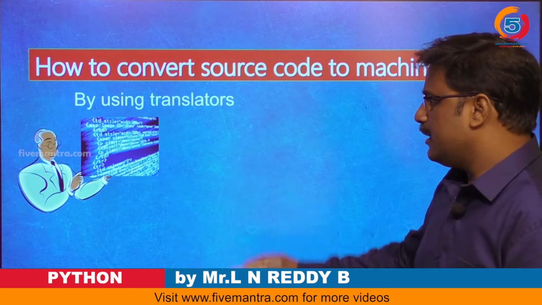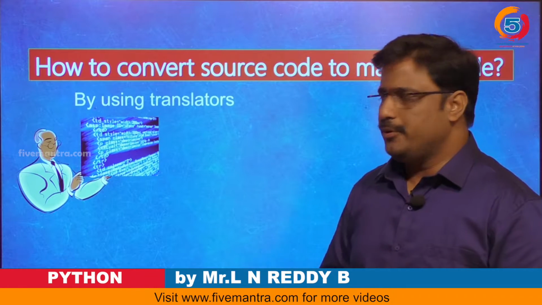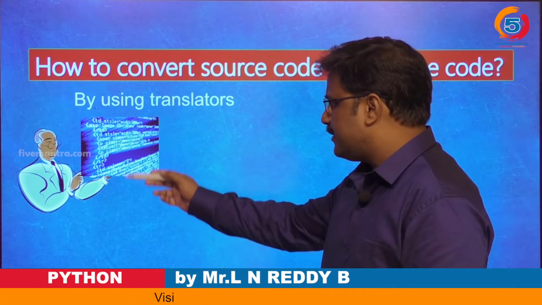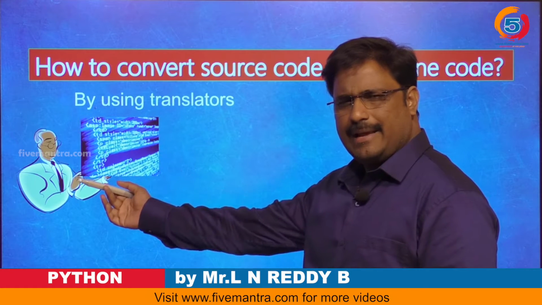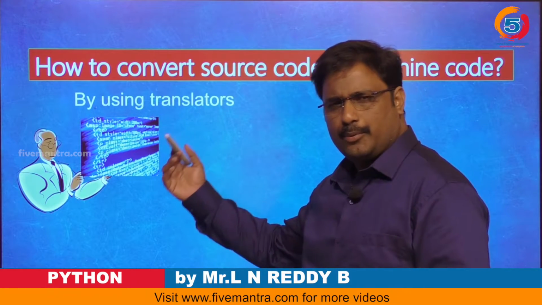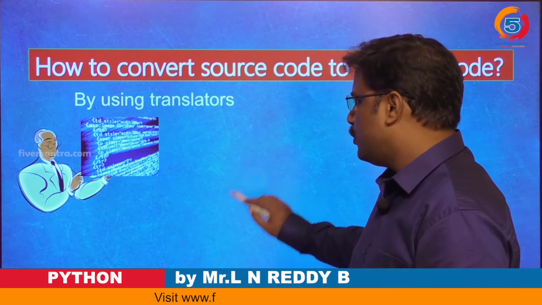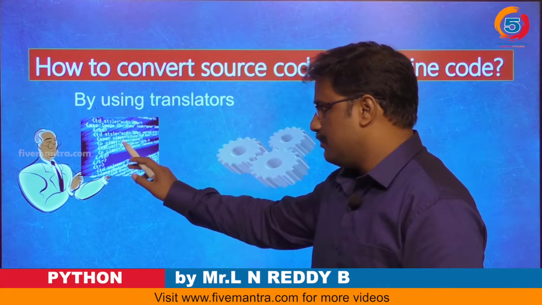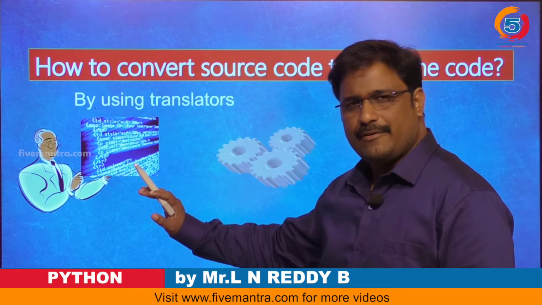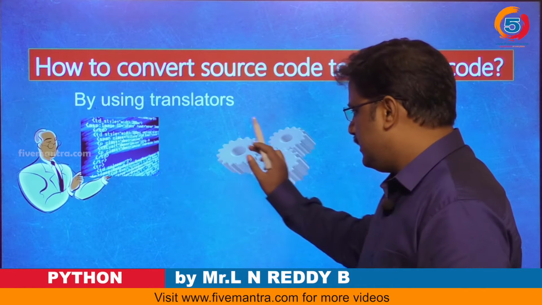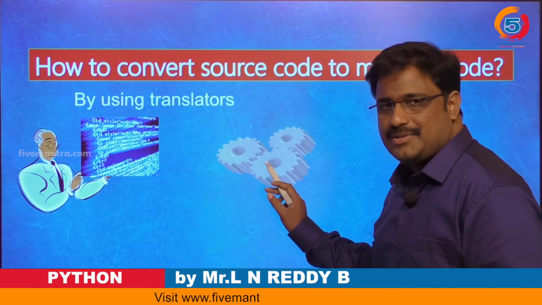We write a set of code using any language like Python, C, C++, Java or any programming language. Once the source coding development is completed, I give that to the translator.